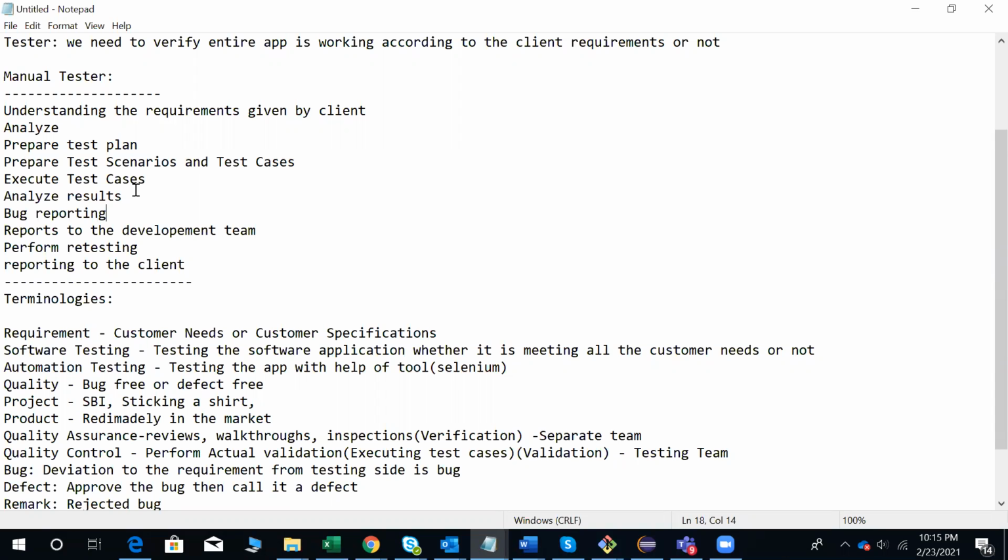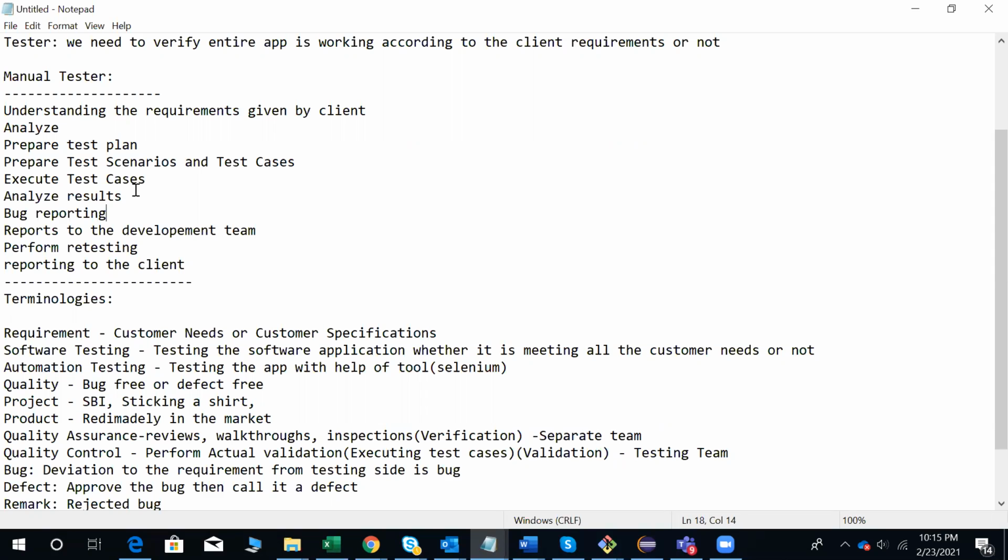Okay. So these are all the few terminologies I think you need to know before going to the further concepts. So far we have seen what the manual tester's responsibilities are and what the various terminologies are. If you are attending an interview, usually if they are taking 30 to 40 minutes, the first 10 to 20 minutes of the interview will be on manual testing.